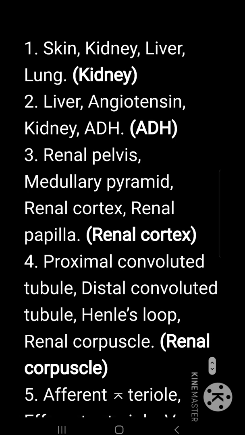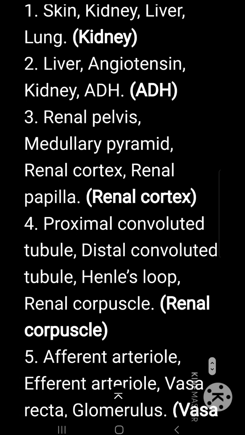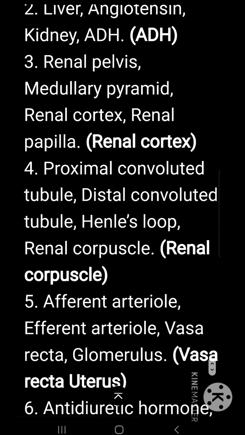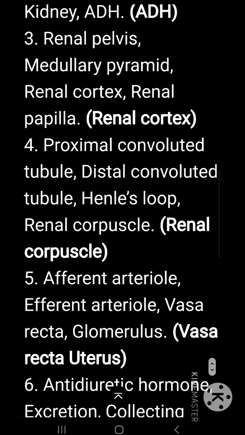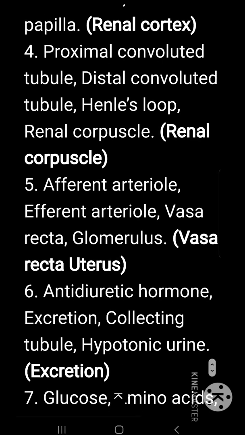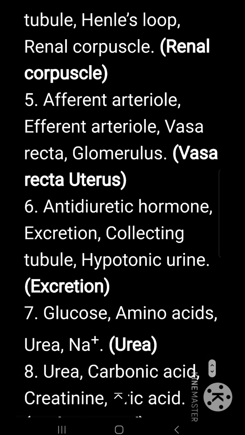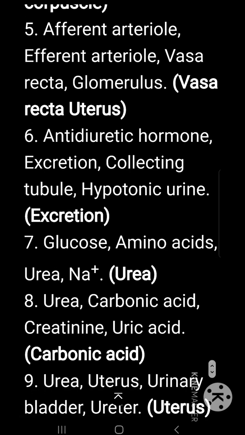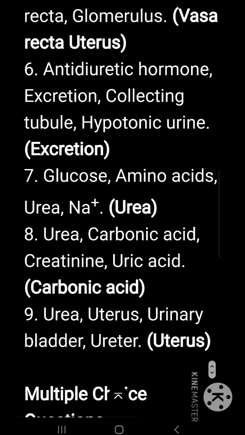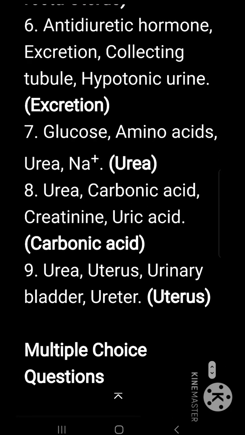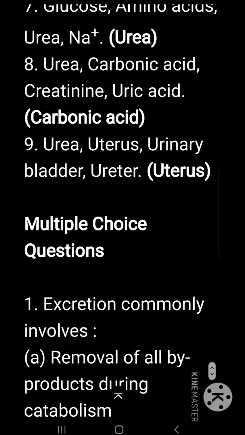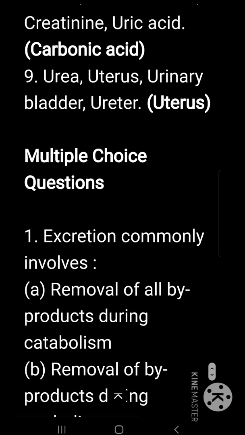Skin, kidney, liver, lung: it is kidney. Liver, angiotensin, kidney, ADH: it is antidiuretic hormone. Renal pelvis, medullary pyramid, renal cortex, renal papilla: renal cortex. Proximal convoluted tubule, distal convoluted tubule, Henle's loop, renal corpuscle: it is renal corpuscle. Afferent arteriole, vasa recta, glomerulus, uterus: uterus. Antidiuretic hormone, excretion, collecting tubule, hypotonic urine: excretion. Glucose, amino acids, urea, sodium cation, creatinine, uric acid, carbonic acid, urinary bladder, ureter, uterus: uterus.